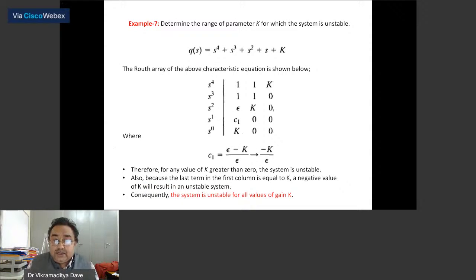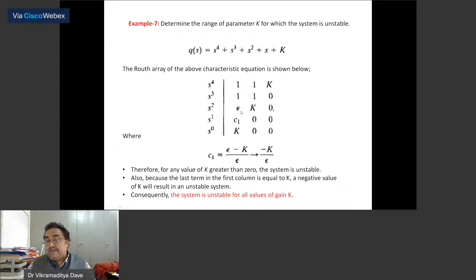Now let us take another example. Determine the range of k for which the system is stable. Again, when you form the Routh array, in this case, (1 minus 1) divided by 1, it will become 0. So only this element is becoming 0, only one element.